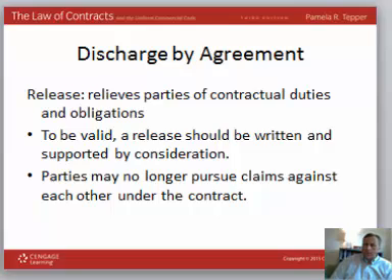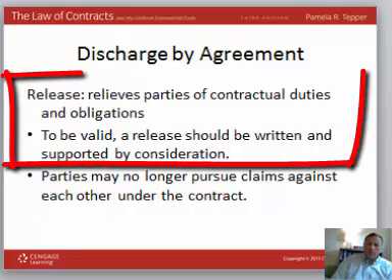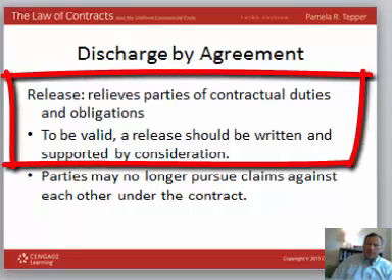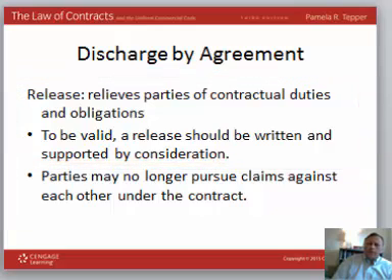Whenever you are discharging by agreement, you want to make sure you have a release, and most likely in writing. A release is a written document that relieves parties of contractual duties. Because if the parties come together and orally decide by agreement to discharge their obligations, there's no record of it. So you want that written release.